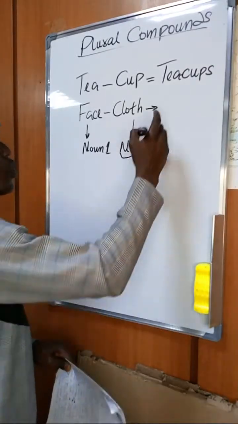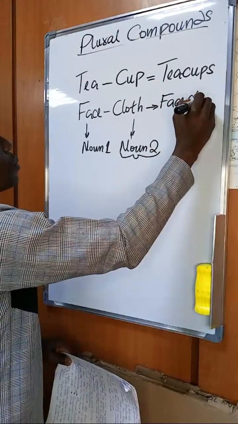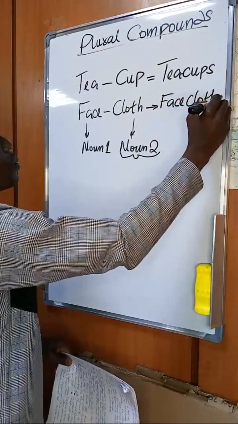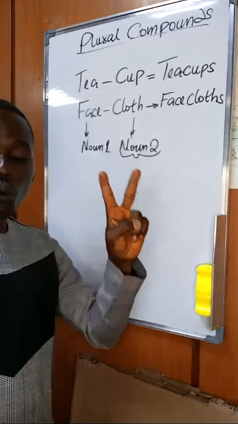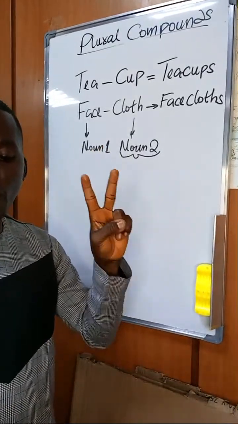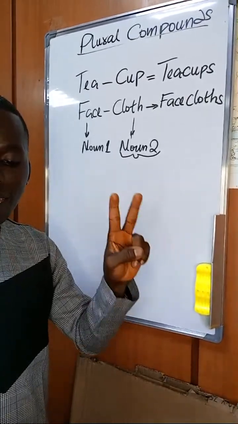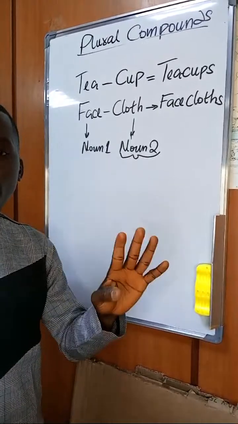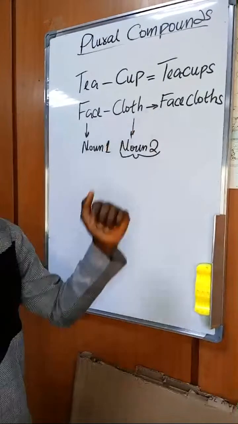The s. So I'm going to have face clothes. So you see, that is rule 2. When two nouns are to form a compound word, it is the last noun that carries the s morpheme. So these are two good examples of what we have.